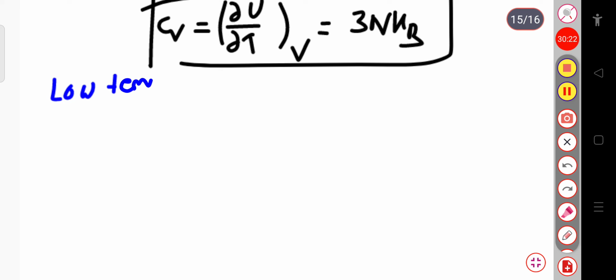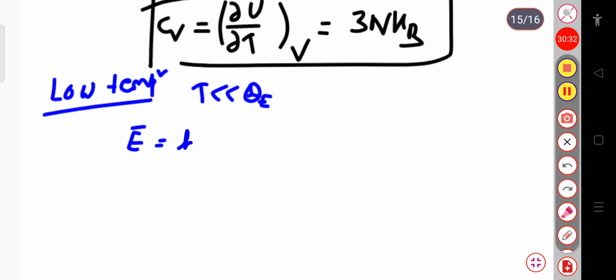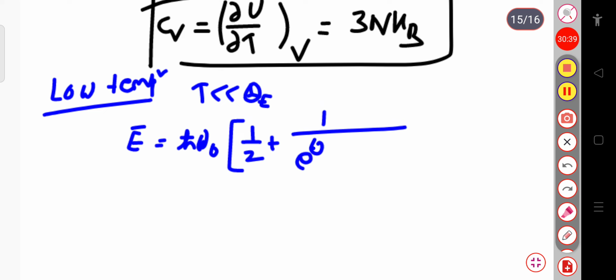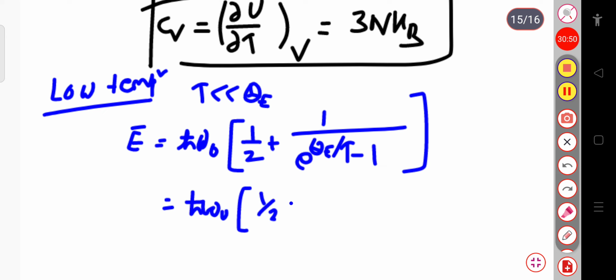Now for the low temperature, if I calculate, that is T is very much less than the Einstein temperature here. In that case you can calculate the average energy will be equal to ħω₀ times 1/2 plus 1 divided by exponential θ_E by T minus 1. Or this can be written as equal to ħω₀ times 1/2 plus exponential minus θ_E divided by T. So this minus 1 is neglected here.